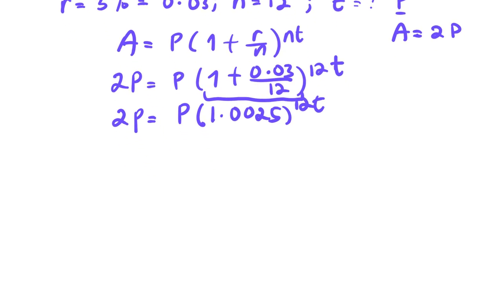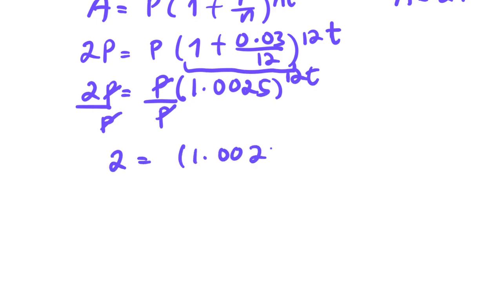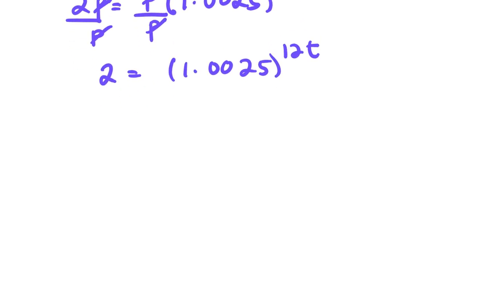There you go. Now we're going to divide both sides by the principal, so we isolate this one. On the left side you have 2, and here you only have 1.0025 raised to 12t. In these cases we already know that we need logarithms.